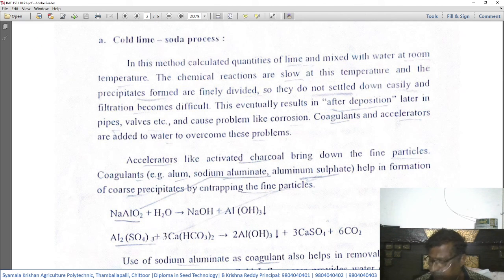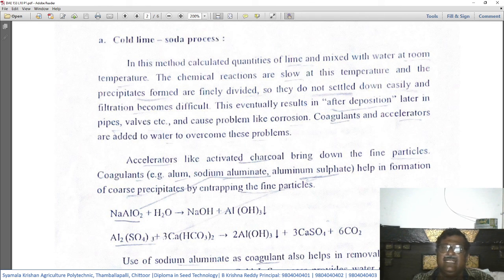To overcome this problem of finely divided precipitate particles remaining suspended in the water without settling fast, what is suggested is the use of coagulants or accelerator substances.